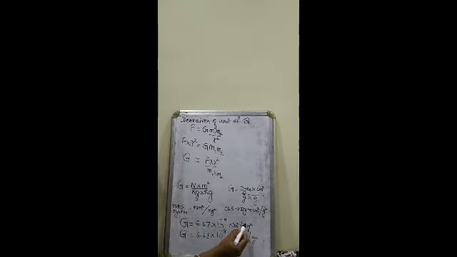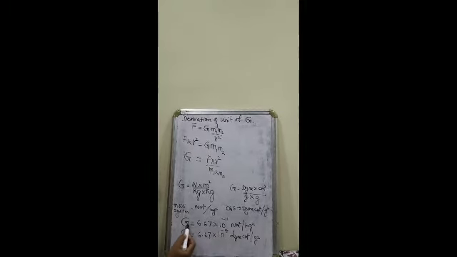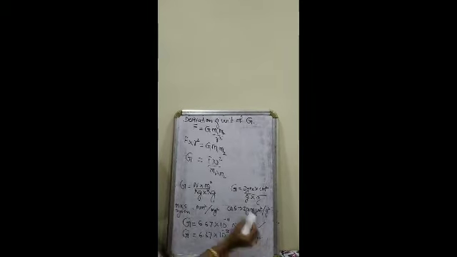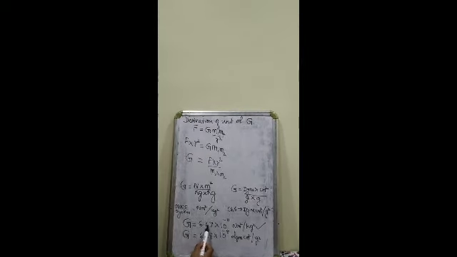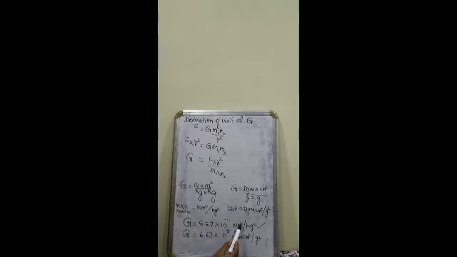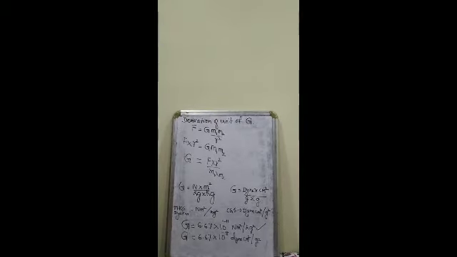Now what we are going to remember for our numericals is we are going to take into consideration this value of G. So throughout the lesson we are going to remember the value of G, which is 6.67 into 10 raised to minus 11 Newton meter square per kg square.